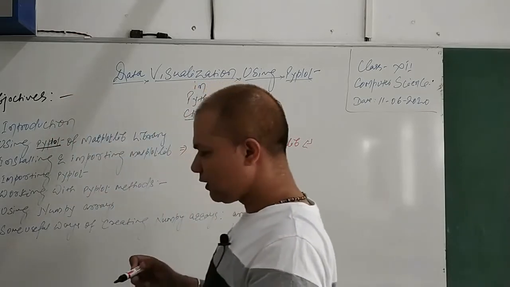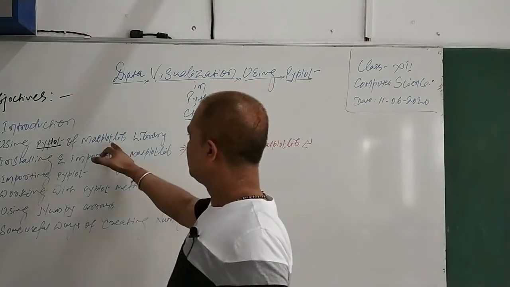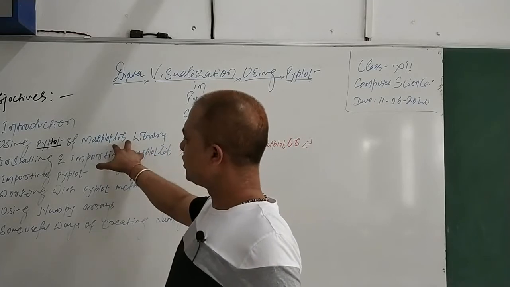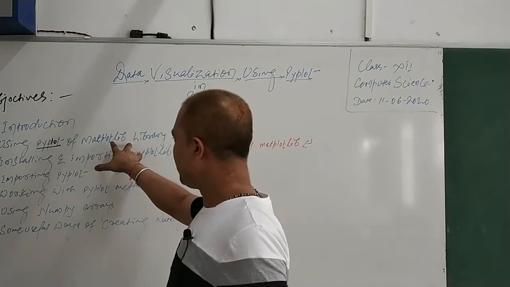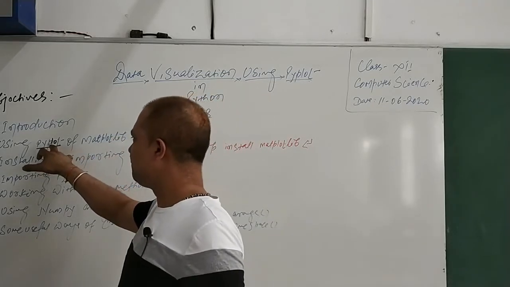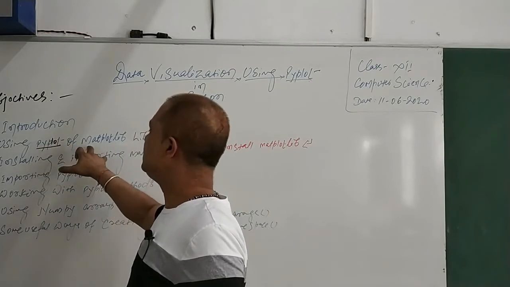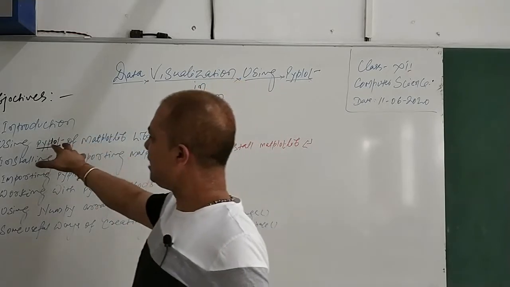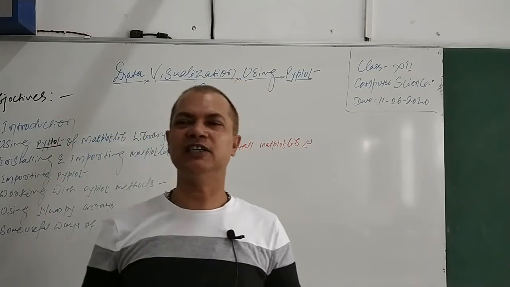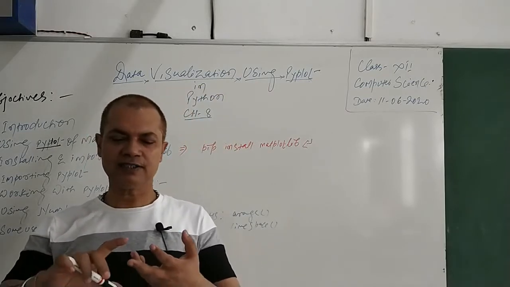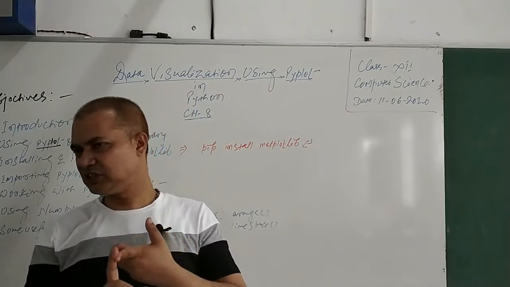Fine. Using Pyplot of the Matplotlib library. This is one of the libraries we have in Python, which has a module called Pyplot that we will see how to use. It will help us to draw either a line chart, a bar chart, a scatter chart, or some other chart.